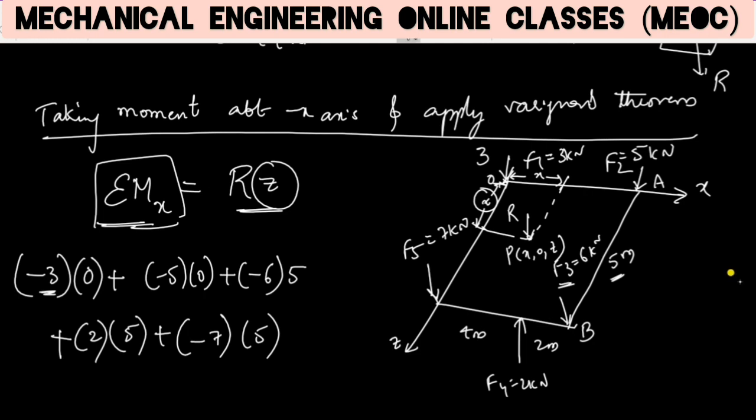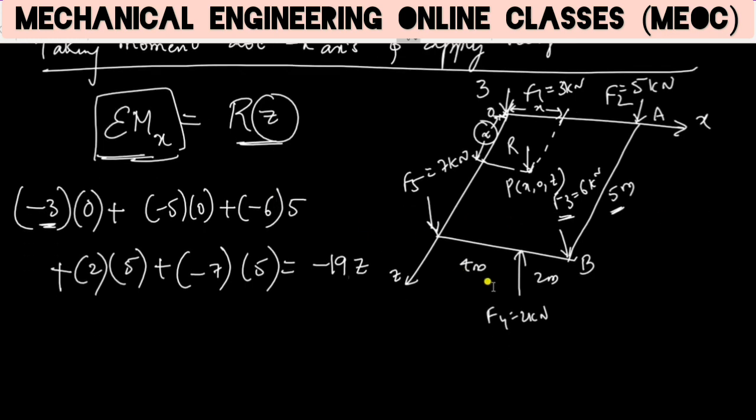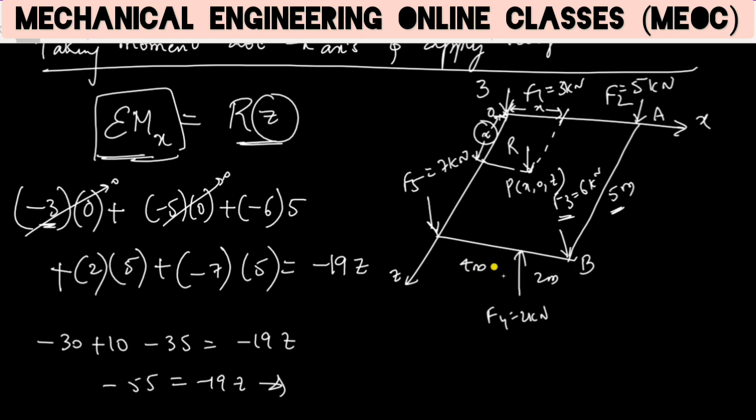So this should be equal to R into z. R is nothing but minus 19, and the perpendicular distance of R to the x axis is z. So if we solve this, this is 0, this is 0. So we have minus 30 plus 10 minus 35 is equal to minus 19z, or this comes out to be minus 65 plus 10, which is minus 55, equal to minus 19z, or z is equal to 55 by 19.